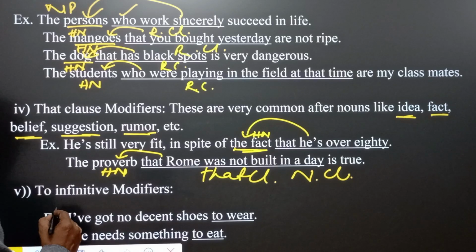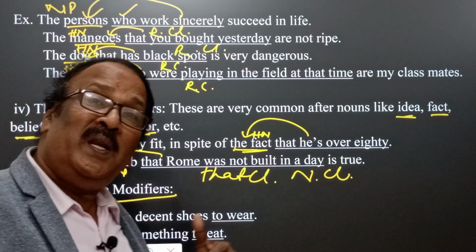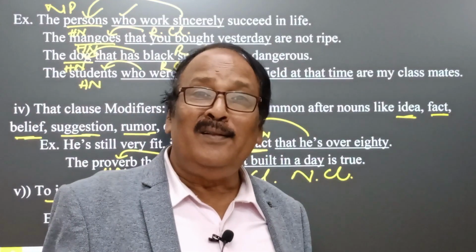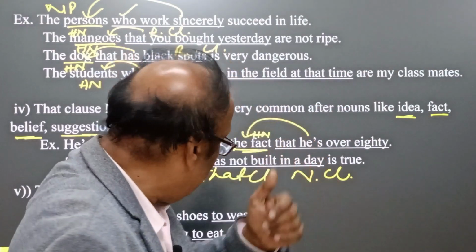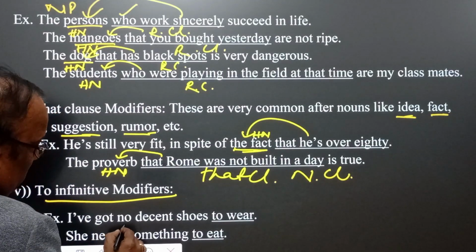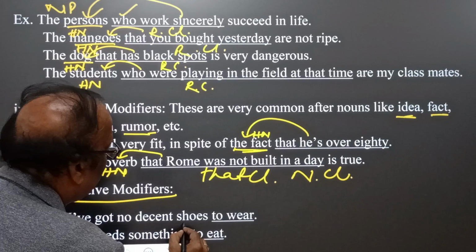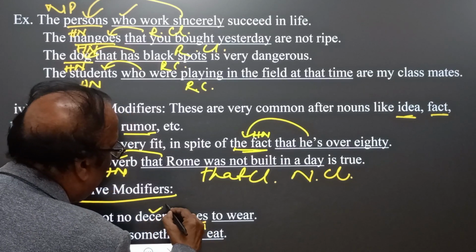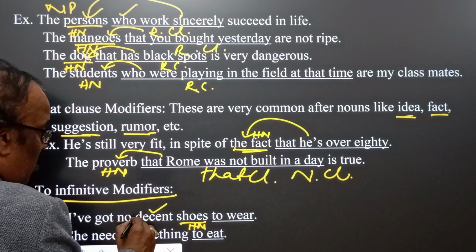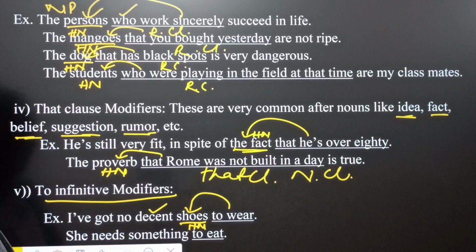Again, to infinitive modifiers. This is another tricky and interesting idea to remember: the to infinitive also modifies the head noun in the noun phrase, remaining after it. How? Listen, I have got no decent shoes to wear. Shoes is the head noun, decent is the adjective. To wear qualifies the decent shoes.